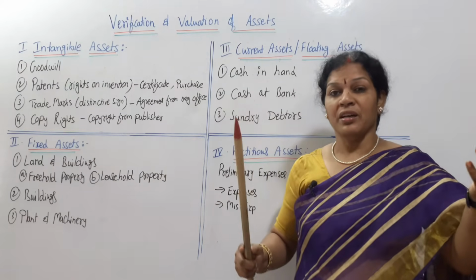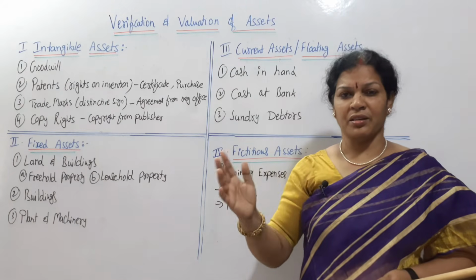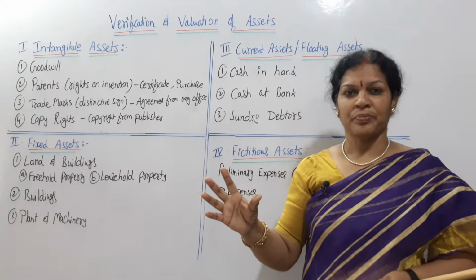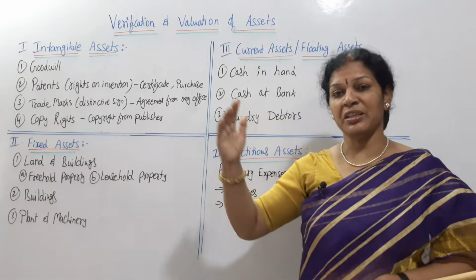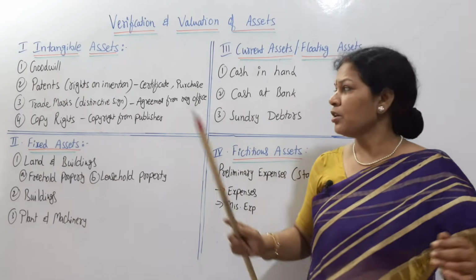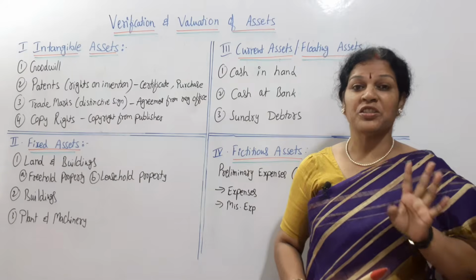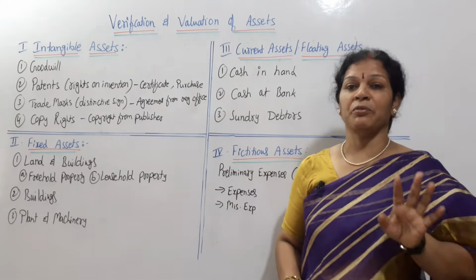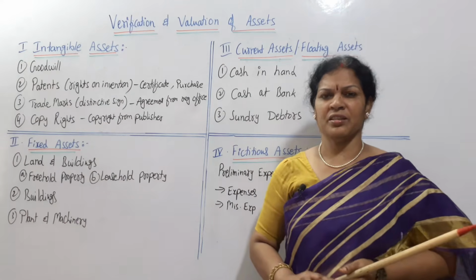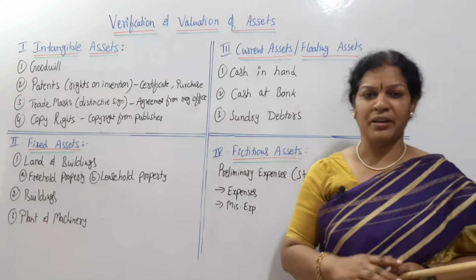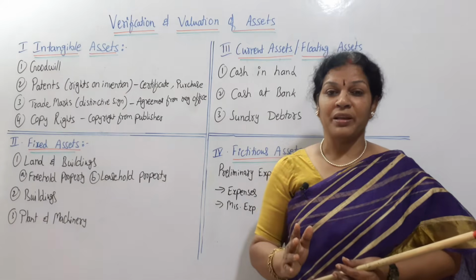That amount can be paid as a lump sum or yearly, on an installment basis. Sometimes they pay some amount as a lump sum and the rest in installments. There are many methods, so that is to be verified by the auditor. Registration and purchase of this patent, from where they have purchased it if it is not invented by the company. And patent value will also increase or decrease as per the market and demand, so that is also to be checked by the auditor.